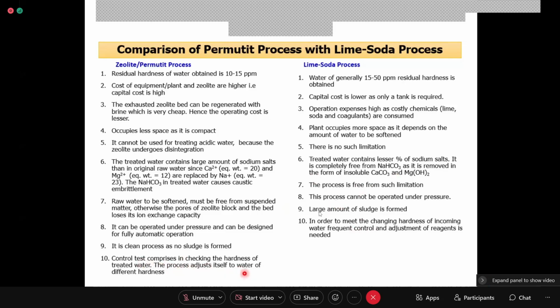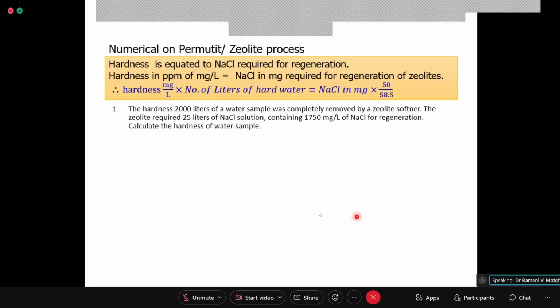Here the process adjusts itself, whether the hardness is less or more, and the quantity of water softened will depend on it. So here you have to know how much the hardness is, then add lime and soda accordingly, and then you can treat that many liters. Okay, so these are the comparison points for the zeolite and lime soda processes.